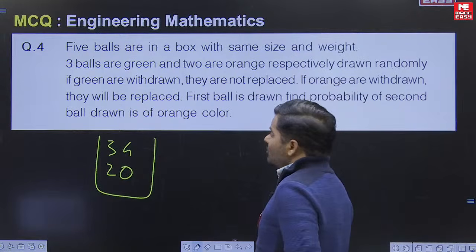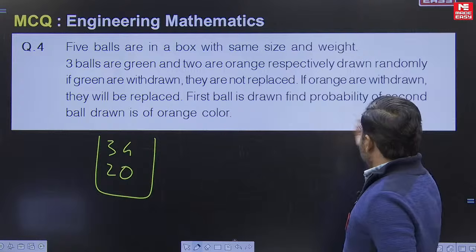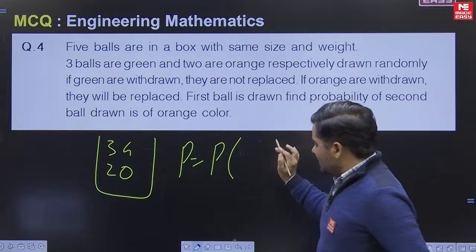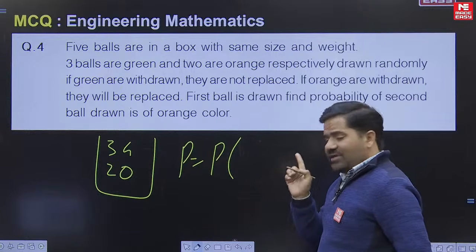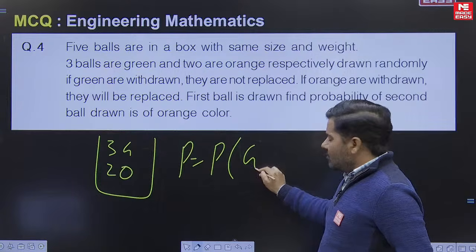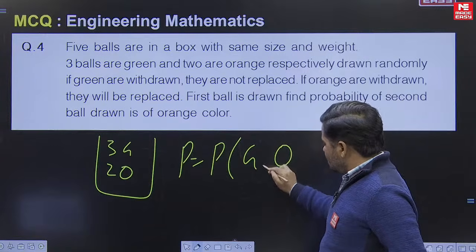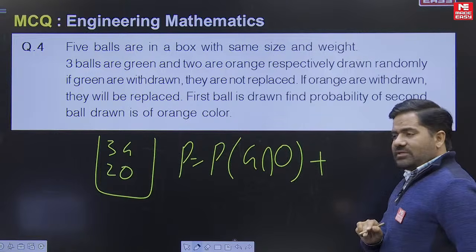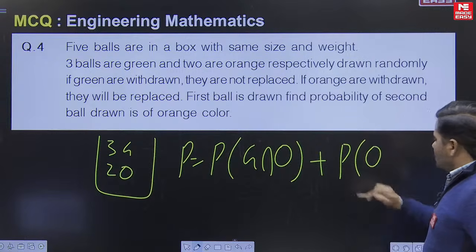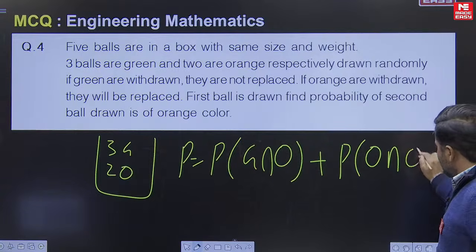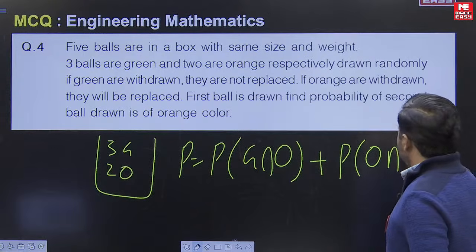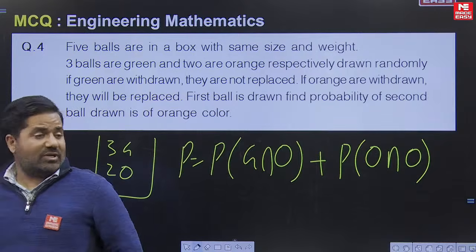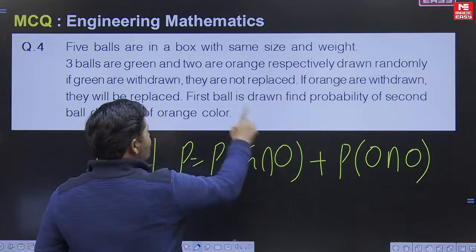Then they are asking what is the probability of drawing an orange ball in the second chance. So the required probability will be, there are 2 possibilities. If in the first draw you have drawn a green ball, then in the second draw you should draw an orange ball as per the information given. Another option, in the first chance you draw an orange ball, then in the second draw again you should draw an orange ball. It is written that the second ball drawn is to be orange in color. So these 2 are the possibilities for this question.